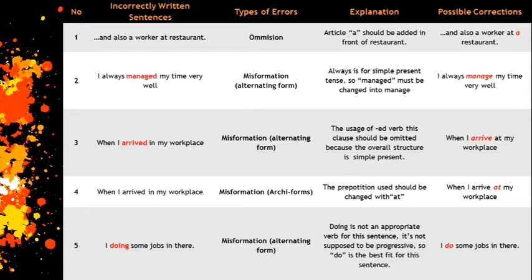In the second sentence, she said, "I always manages my time very well." The type of error is misformation or alternating form, because always is for simple present tense, so manages must be changed into manage, and the correct sentence should be, "I always manage my time very well."